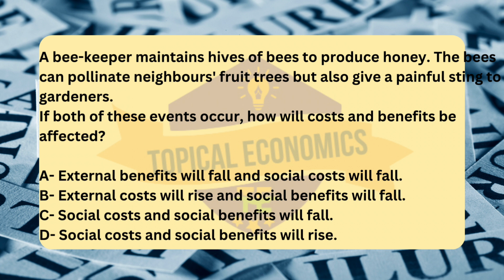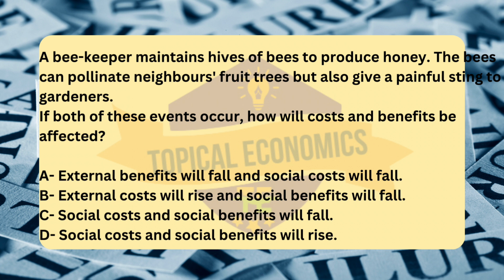A. External benefits will fall and social costs will fall. B. External costs will rise and social benefits will fall. C. Social costs and social benefits will fall. D. Social costs and social benefits will rise. Reference, 2017 May-June version 2. The correct answer for this question is option D. Social costs and social benefits will rise. This involves both positive externalities, the benefits of pollination, and negative externalities, the pain from bee stings.